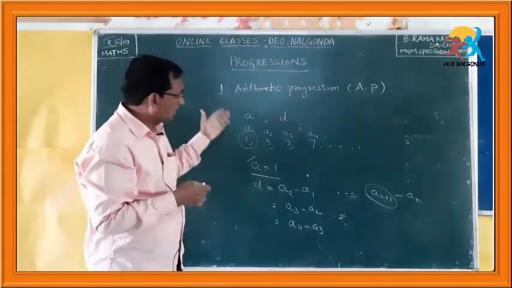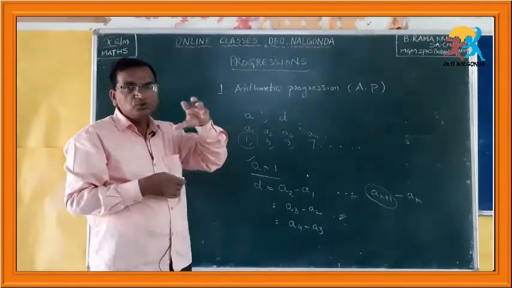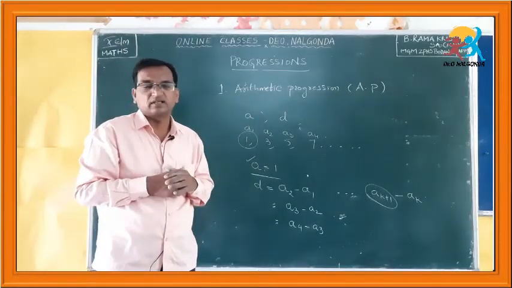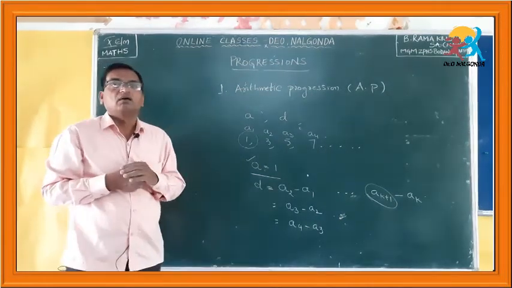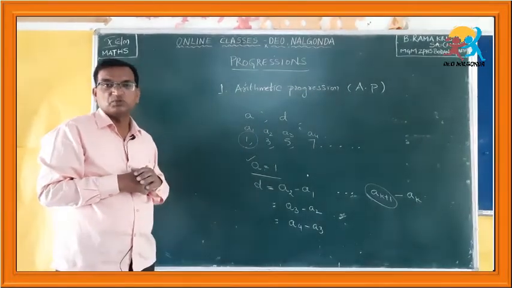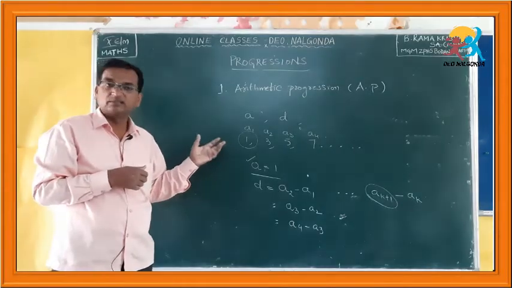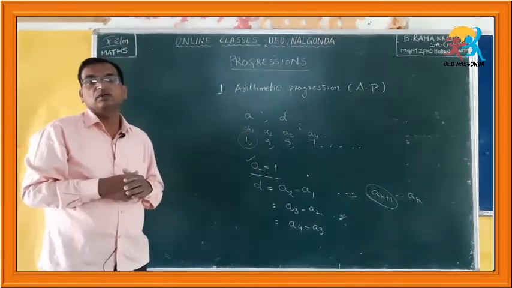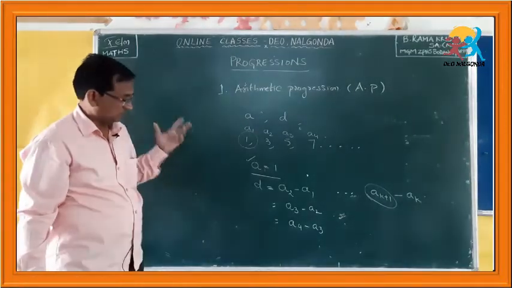So if you understand these two things, how to write an arithmetic progression and how to check whether a given sequence is an arithmetic progression or not, you can do the problems in Exercise 1 given in our textbook.